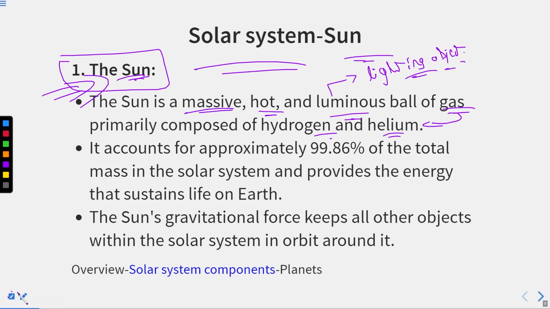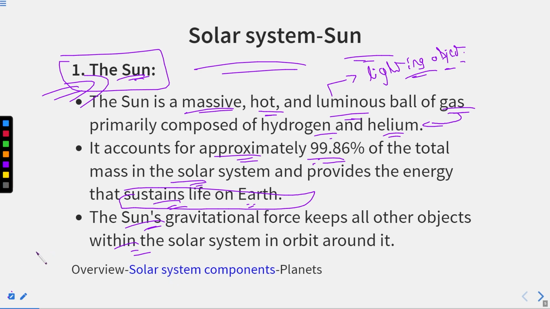So you can say, if there is the sun and the 8 planets and other celestial bodies present in our solar system, and if we sum them up and get the mass, then approximately 99.86% will be the mass of the sun only, and the rest will be shared by all the other planets. So you can say it's a very heavy and muscular object. And it's responsible for providing energy that sustains life on earth. The sun's gravitational force keeps all the other objects within the solar system in orbit around it. So, it basically sustains life on earth.